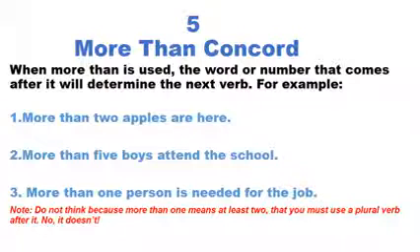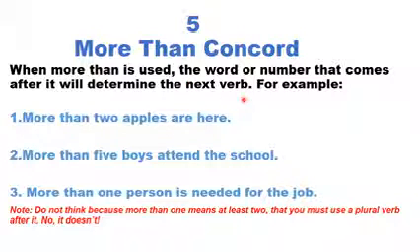It is just called "more than." More than, that is the phrase "more than" concord. When you use the phrase "more than," when you're speaking and you say more than, what follows? What verb do you select to match? Look at this. When "more than" is used, the word or number that comes after it will determine the next verb.